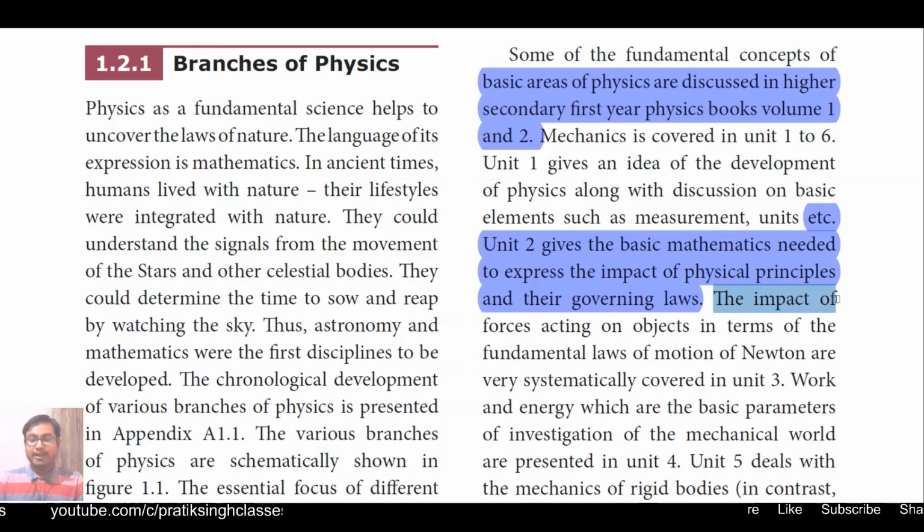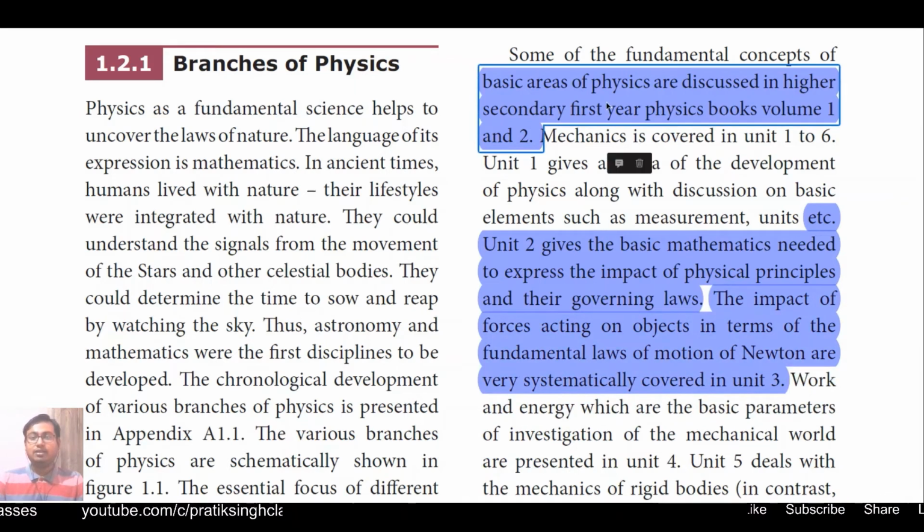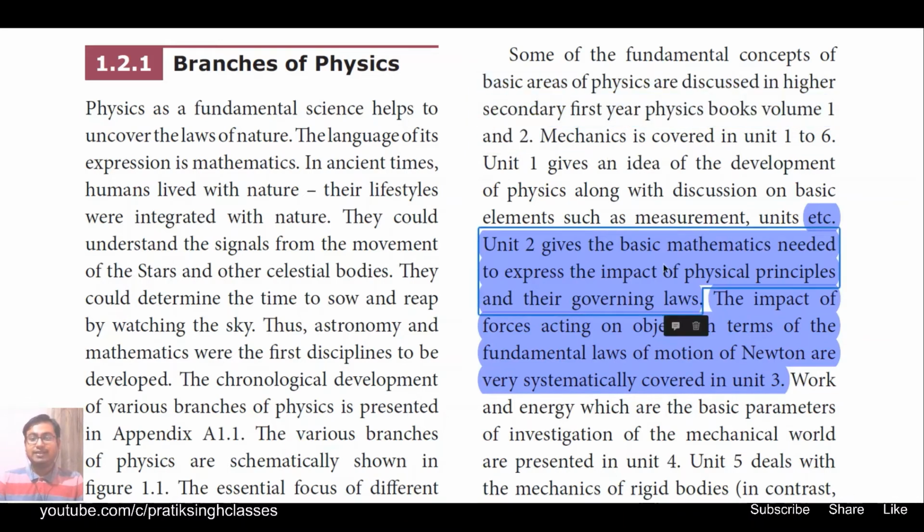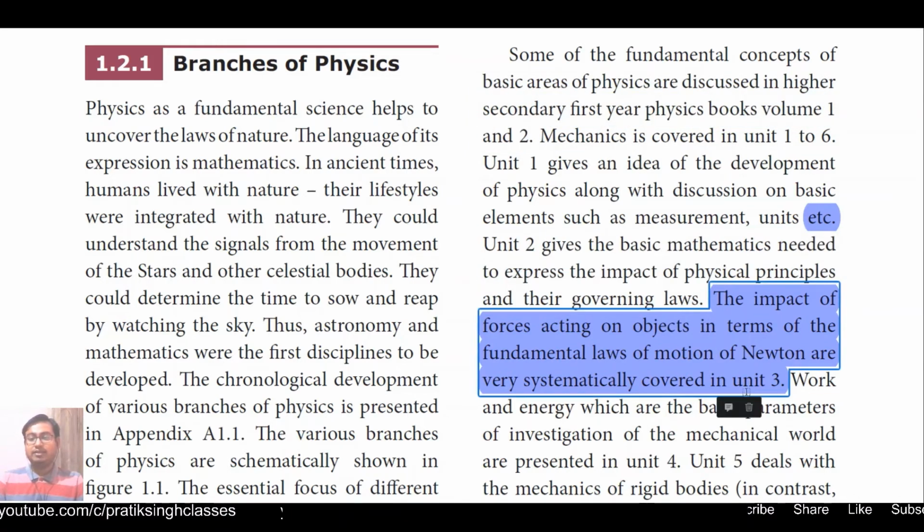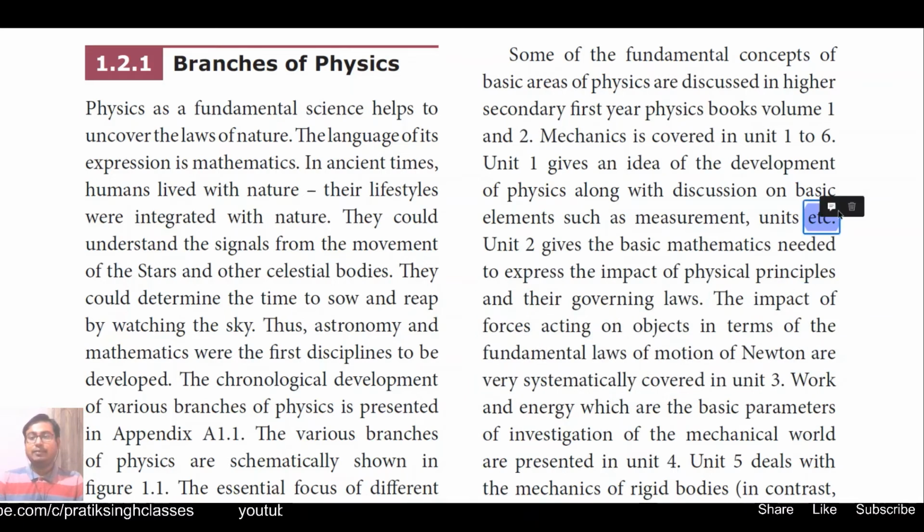Then the impact of forces acting on objects in terms of the fundamental laws of Newton is systematically covered in unit 3. So in unit 3 we will basically study the laws given by Newton, that is, Newton's laws of motion, of which he has given 3 laws. Then we will study their definitions and how they are correlated with mathematics. Then we will solve some numerical sums there.